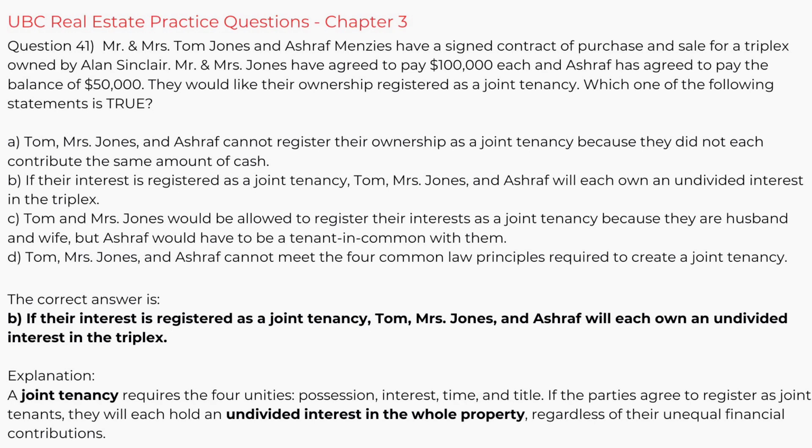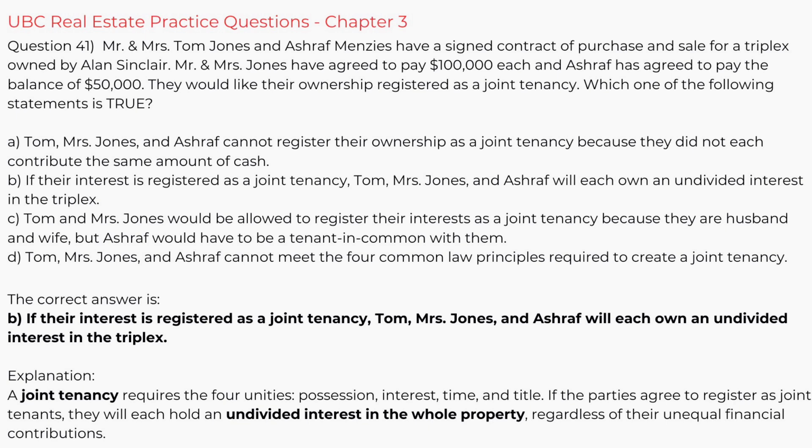Question 41. Mr. and Mrs. Tom Jones and Ashraf Menzies have a signed contract of purchase and sale for a triplex owned by Alan Sinclair. Mr. and Mrs. Jones have agreed to pay $100,000 each, and Ashraf has agreed to pay the balance of $50,000. They would like their ownership registered as a joint tenancy. Which one of the following statements is true?